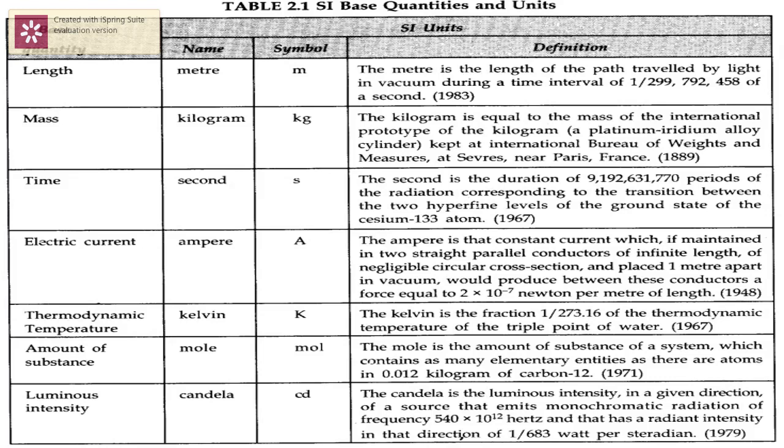Light travels very fast. In the same way, we can see thermodynamic temperature, K. The Kelvin is the fraction of 1 by 273.16 of the thermodynamic temperature of the triple point of water. So here one important phrase is: triple point of water. Triple point of water is where all three states of water, solid, liquid, and gas, coexist in equilibrium at the same time, at a particular temperature and a particular pressure. That is known as the triple point of water.